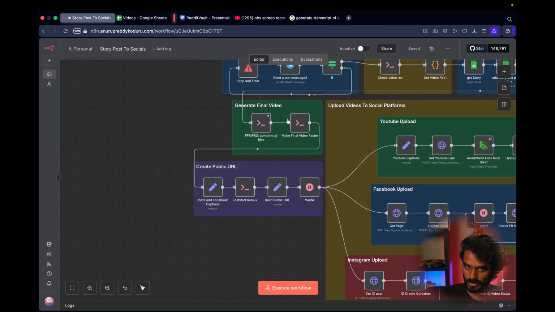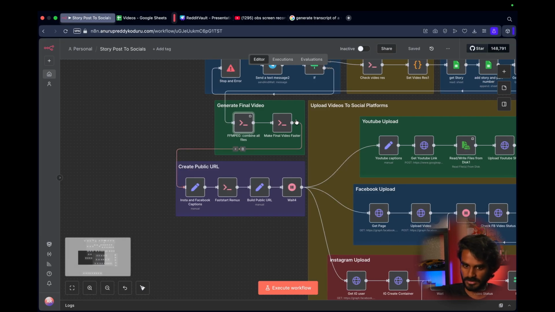After that, the final process we are left with is combining everything. We have the video, we have the audio, we have the subtitles, and then we combine everything in this ffmpeg command. We will get the final video. And what I have seen is most of these viral Reddit stories are not in 1x speed. They are at like 1.25x or 1.5x. So what I did is make the final video faster.